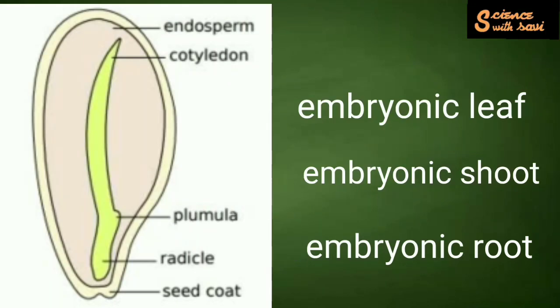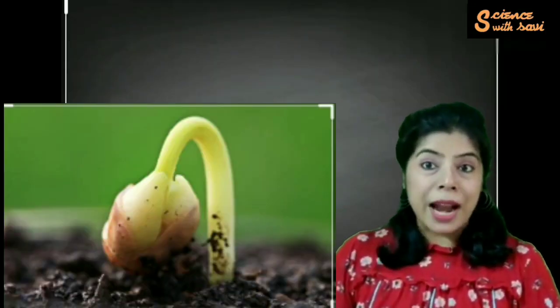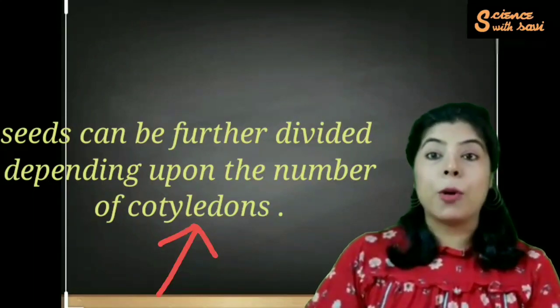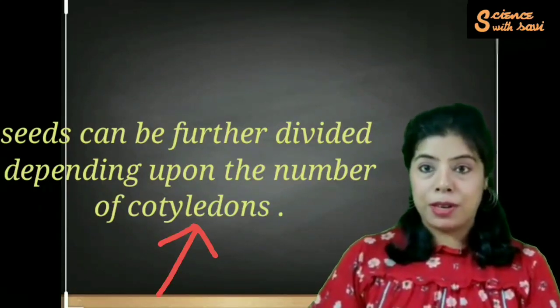And do you know when the seed germinates? It is the root, the radicle, which first grows into the root, and then the shoot and the cotyledons grow up. So when we have seen the structure of the seed, I can divide seeds into two types depending upon the number of cotyledons. This is very important.